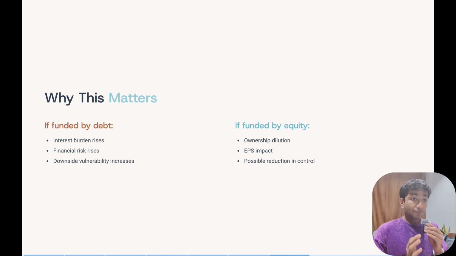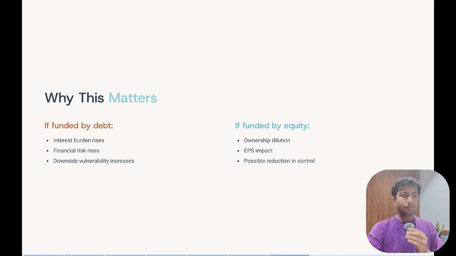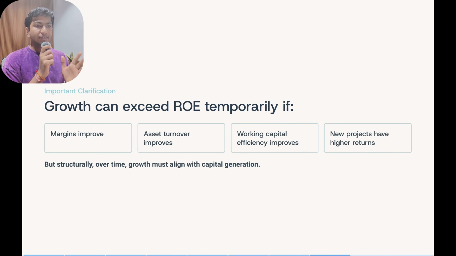Why does this matter? If growth is funded by debt, interest expense increases, financial risk increases, and the company becomes more sensitive to downturns. If growth is funded by equity, existing shareholders get diluted, earnings per share may be impacted, and ownership percentage reduces. So growth above sustainable levels always comes with trade-offs. Growth is never free.